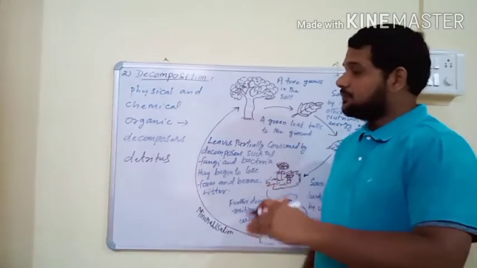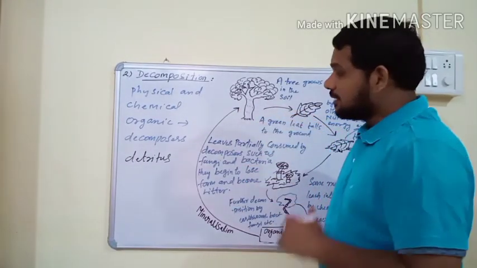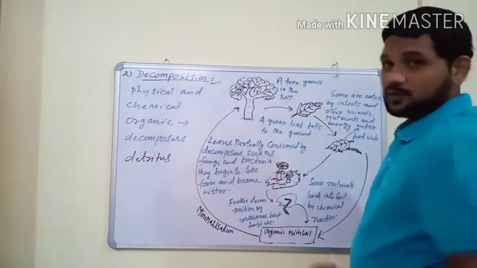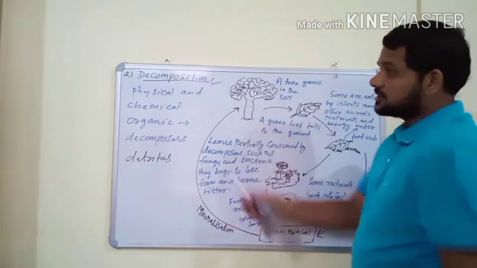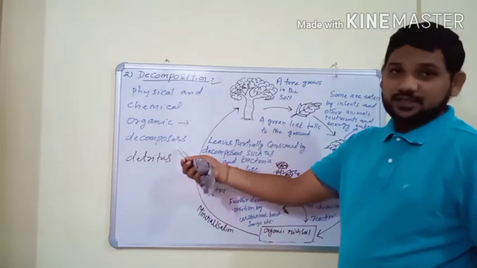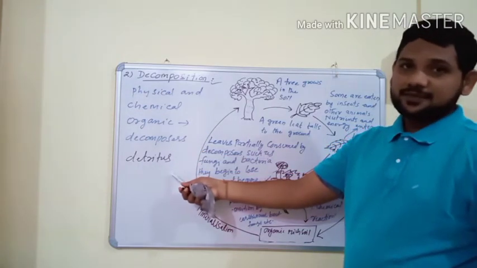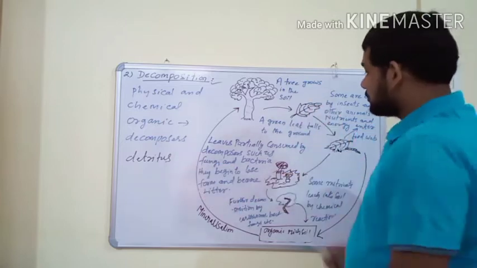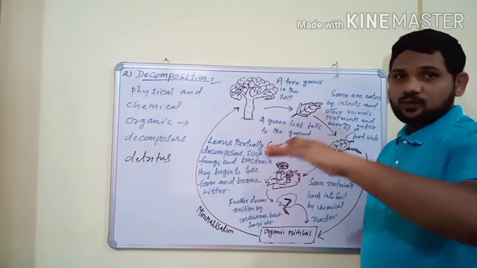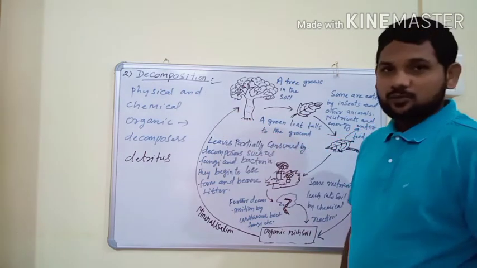And usually in terrestrial ecosystems, the upper layer of the soil is the main site for this decomposition process. So decomposition is the chemical and physical breakdown of organic materials by decomposers, and the remains of organic matter are known as detritus. The upper layer of the soil is the main site for the decomposition process.